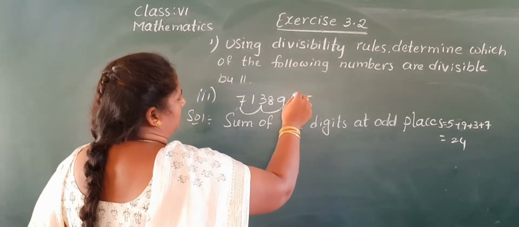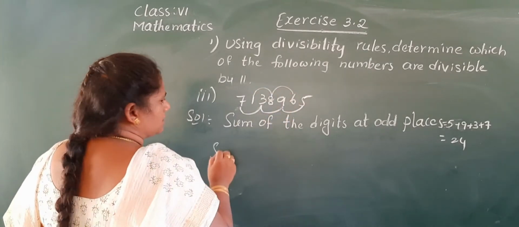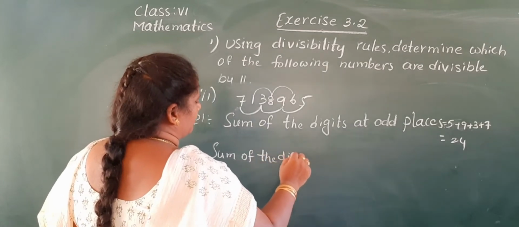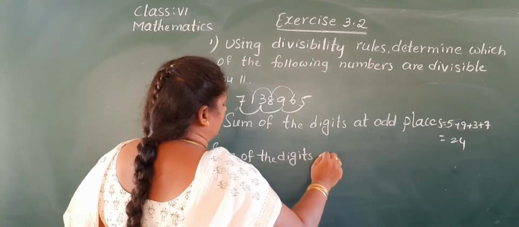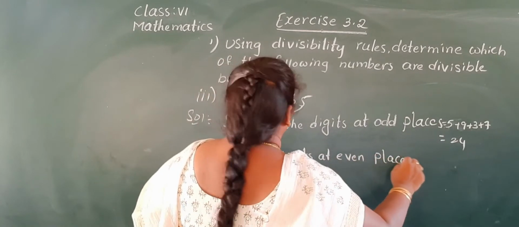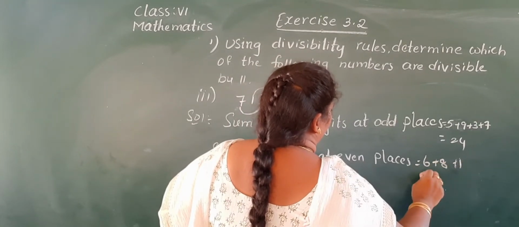Now even places: 6, 8, 1. Sum of the digits at even places equal to 6 plus 8 plus 1, 15.